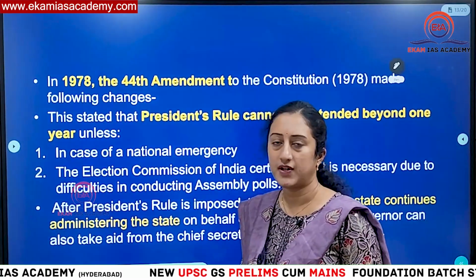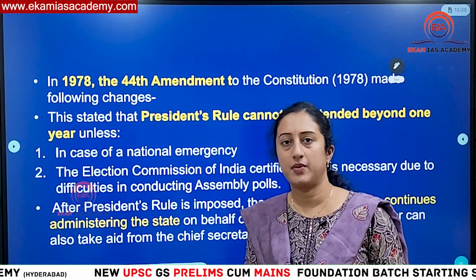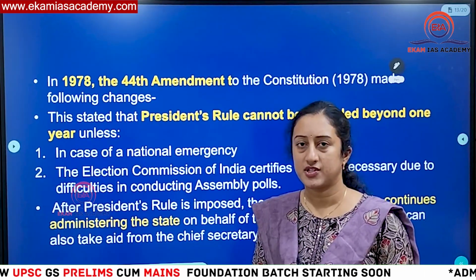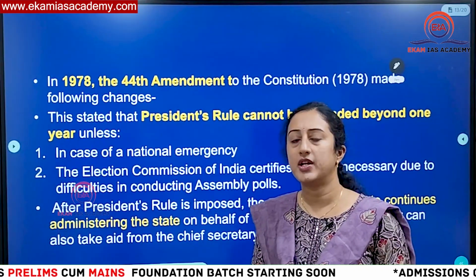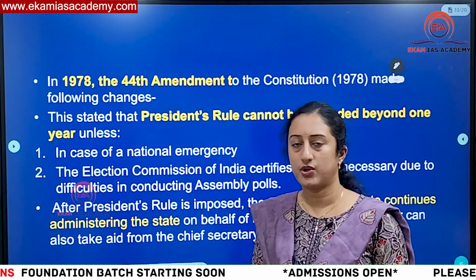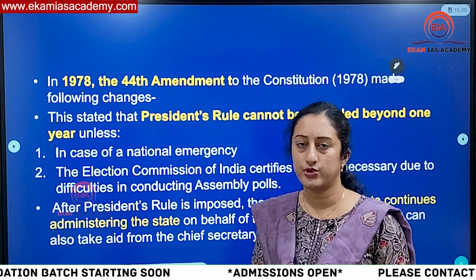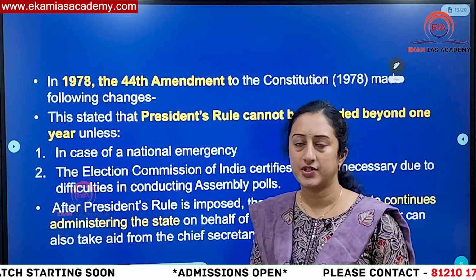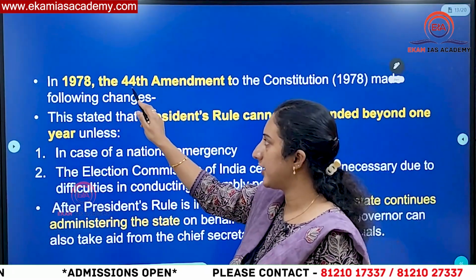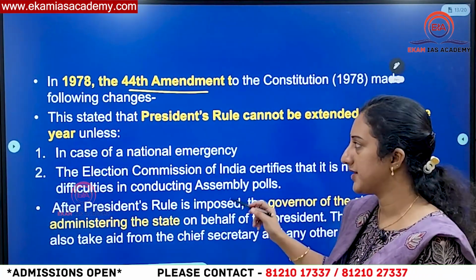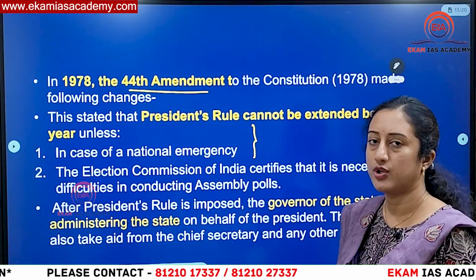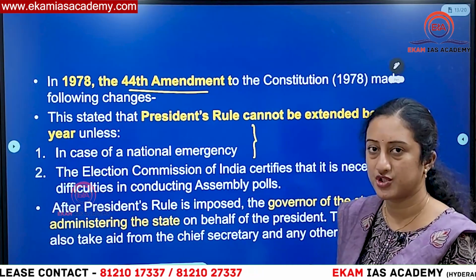And do remember that in national emergency, there will be an effect on fundamental rights, because except 20 and 21, fundamental rights can be suspended. But in case of president rule, there won't be any such suspension of fundamental rights. There will be small changes with respect to administration. That means the central government will control the state in legislative powers and executive things, but there won't be any effect on the fundamental rights. So then in 1978, the 44th Amendment was passed, making some changes to make it more tightened. Okay, they have tightened the provisions so as not to make president rule and its imposition very easy.